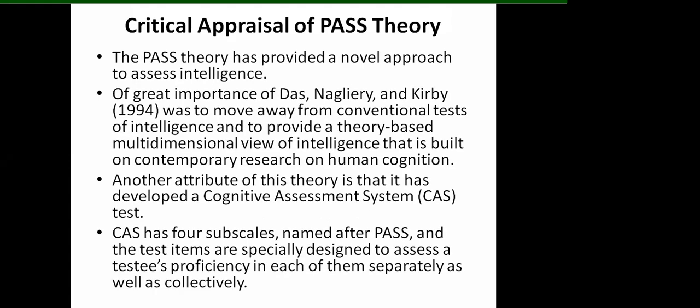So now comes the critical appraisal of past theory. I don't know why our book, but they are very much interested in doing the critical appraisal of all the theories. But thankfully they are liking this theory, and they say that the past theory has provided a novel approach to assess intelligence, and it is cognitive in orientation, and it bases its test on neuropsychological theories of Luria.